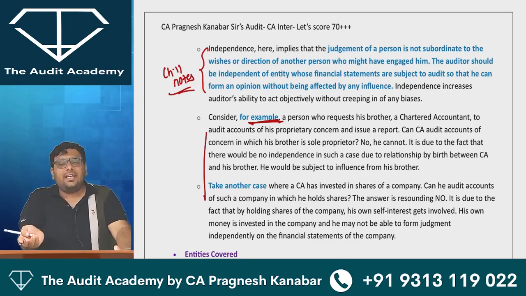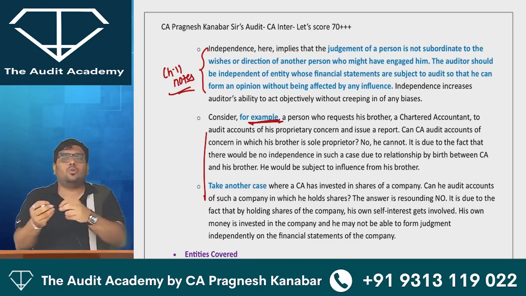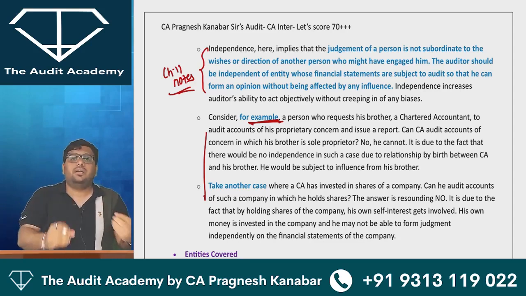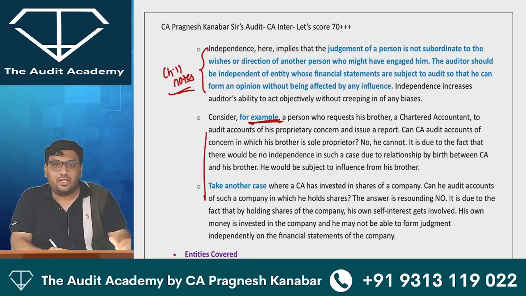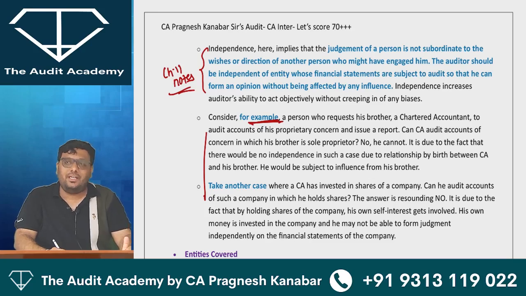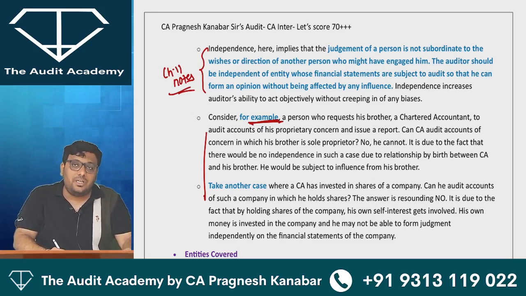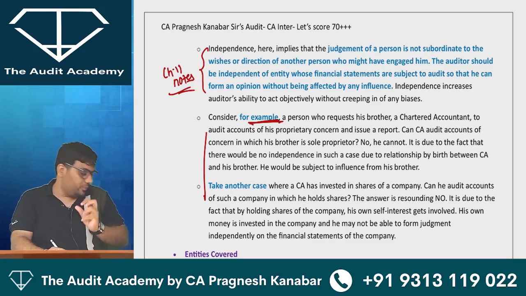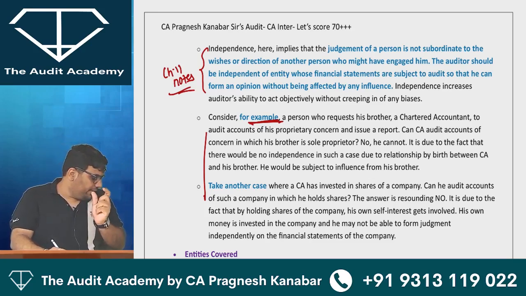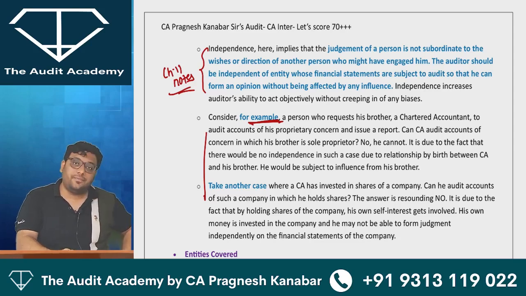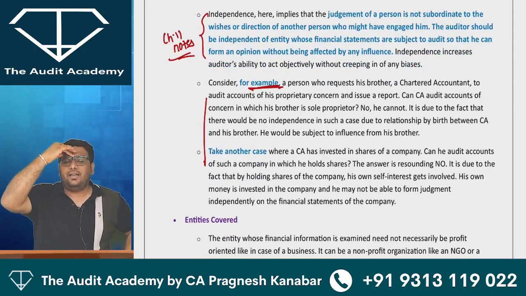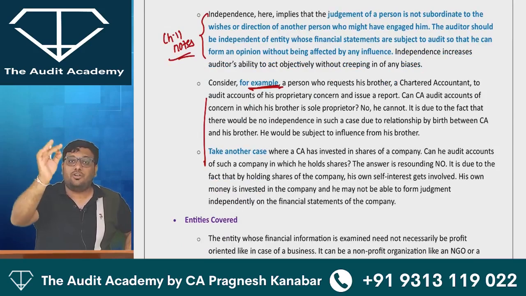You can say that the person conducting audit should not hold shares of the company. The person conducting audit should not have a business relationship with the company. If a relative of the person is holding a senior position in the company, then you should not conduct audit of such company. So you can write 1 or 2 examples from your company law also. It is okay. Then, auditing is an independent examination of financial information of an entity.